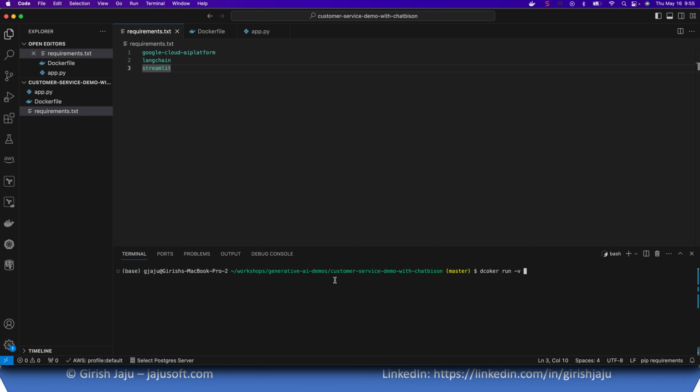This is the location where I have my JSON file, and I'm loading the entire folder into root key, exposing port 8083, and running the simple customer service demo application.